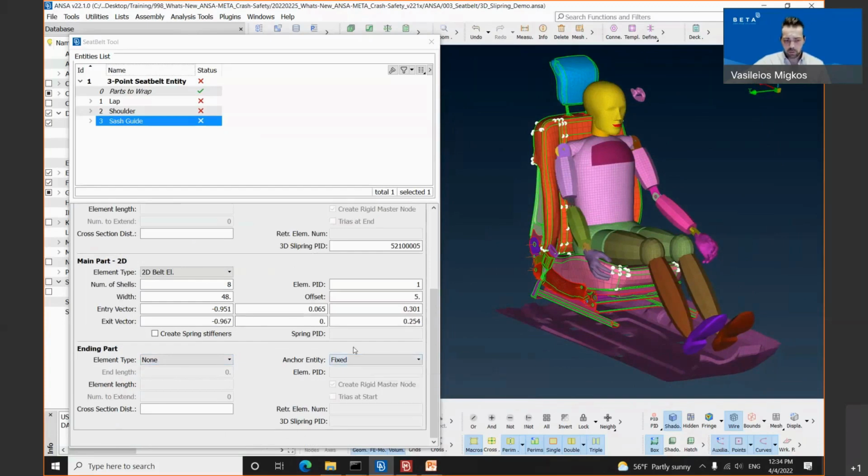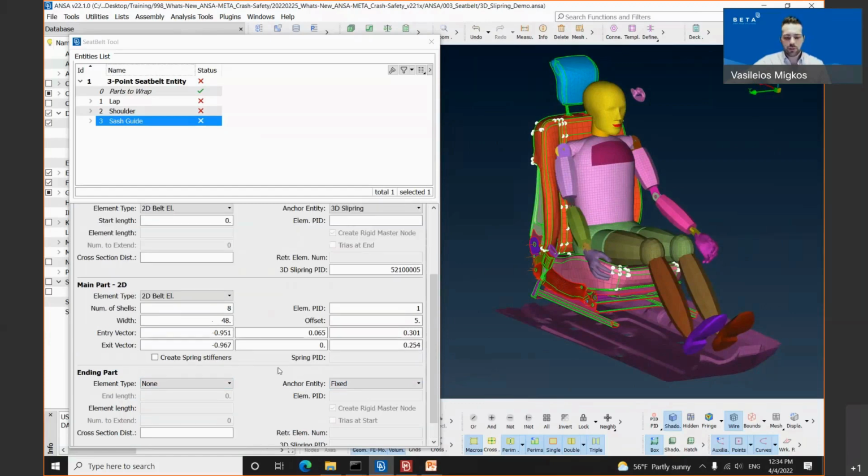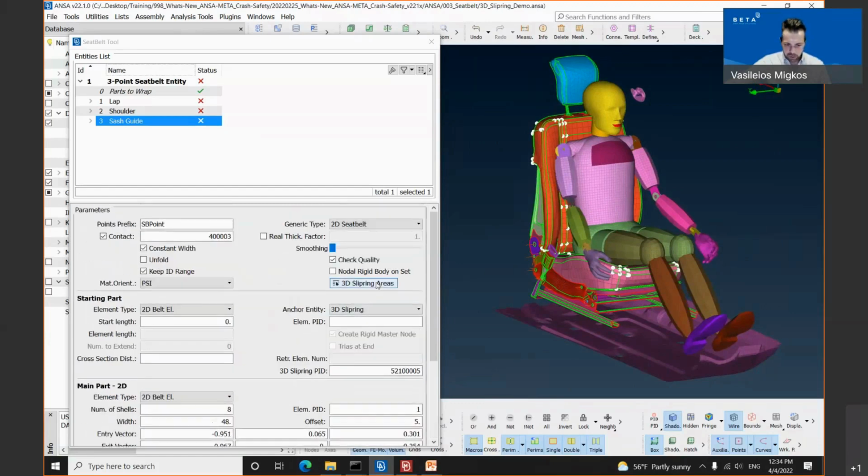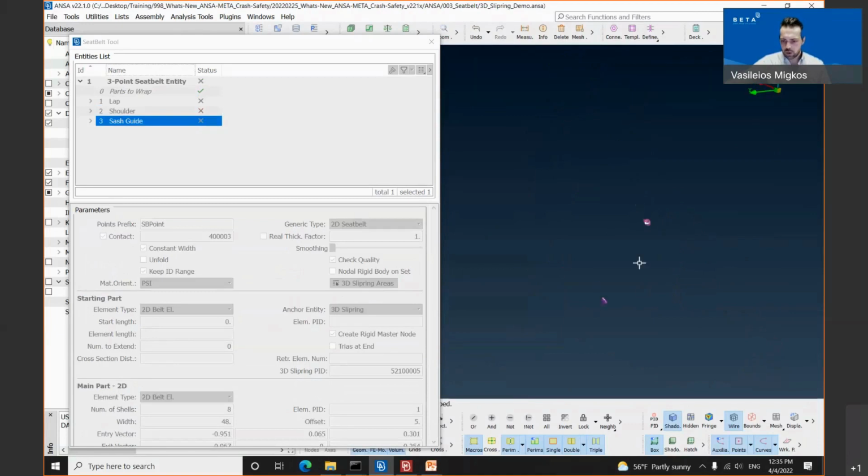Once all the components have been completed, the next thing a user needs to do is click on the top in the parameter group, the 3D slip ring area. Once the user clicks this button, the tool will highlight only inside the model window, as you can see on the right-hand side of your screen, the two PIDs which have been selected in the field 3D slip ring PID.